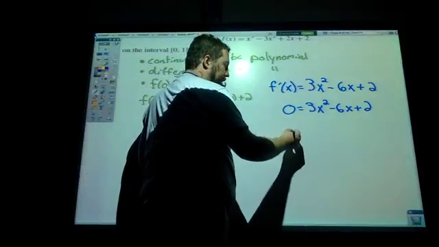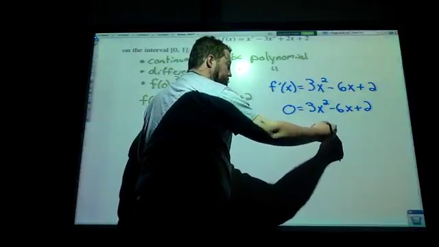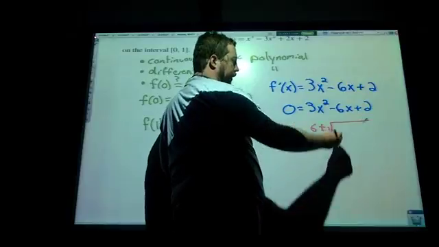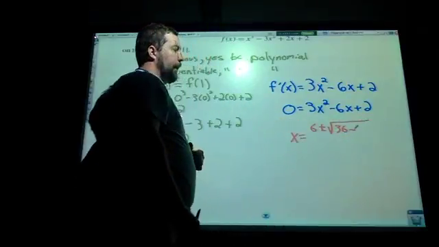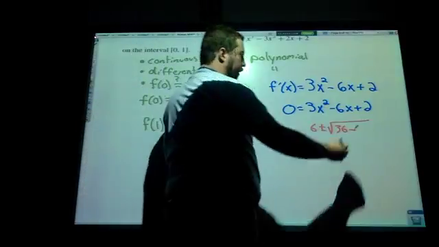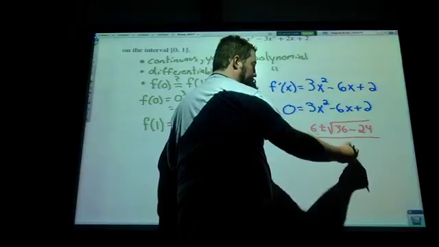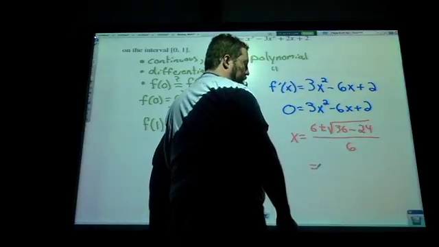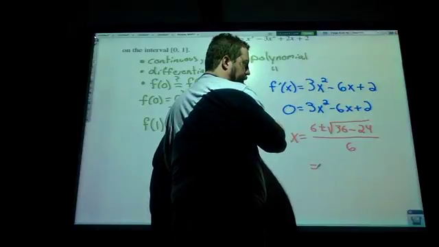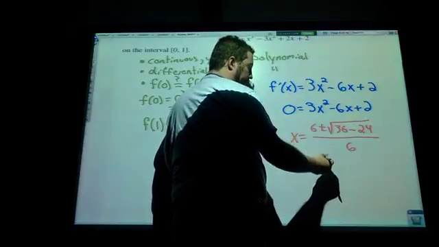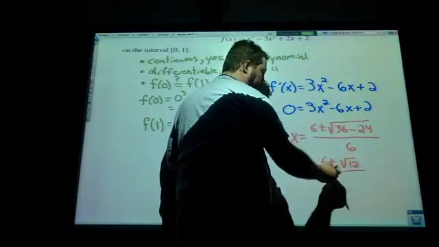This one, I believe, we're going to have to use the quadratic formula. So x equals negative b, so 6, plus or minus the square root of negative 6 squared, so 36, minus 4 times a times c, so that's 24, all over 2 times a, which is 6. 36 minus 24 is 12. So I get 6 plus or minus the square root of 12, all divided by 6.